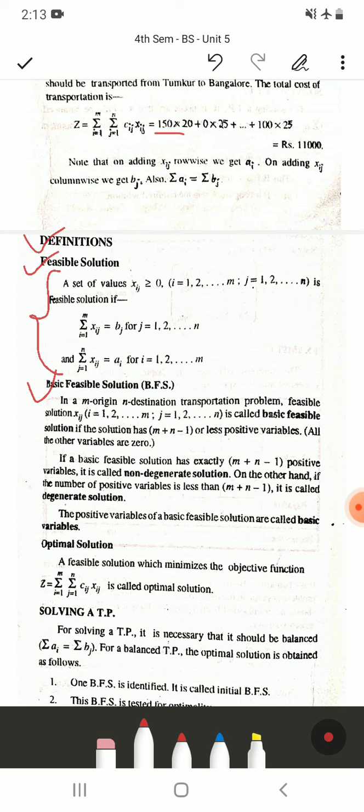If a basic feasible solution has exactly M plus N minus 1 positive variables, it is called a non-degenerate solution. On the other hand, if the number of positive variables is less than M plus N minus 1, it is called a degenerate solution. The positive variables of a basic solution are called basic variables.